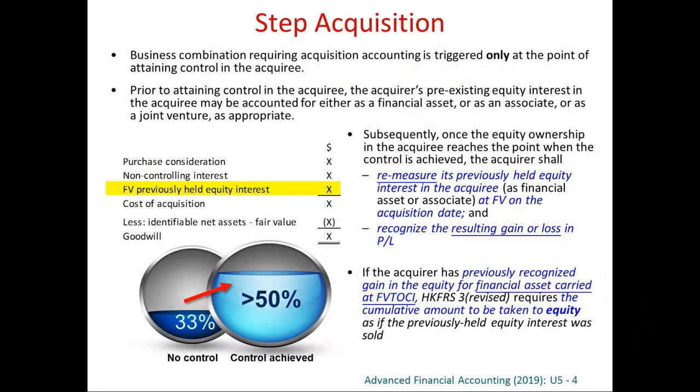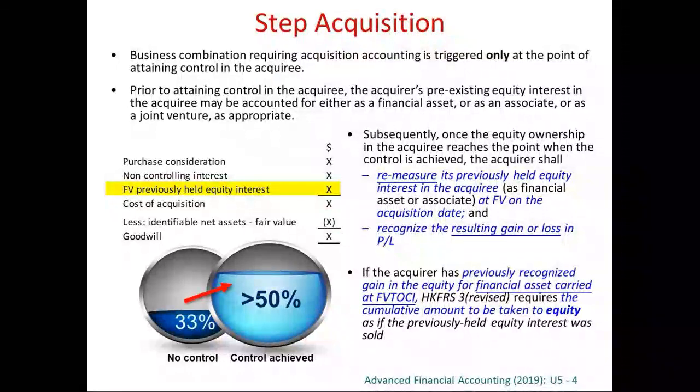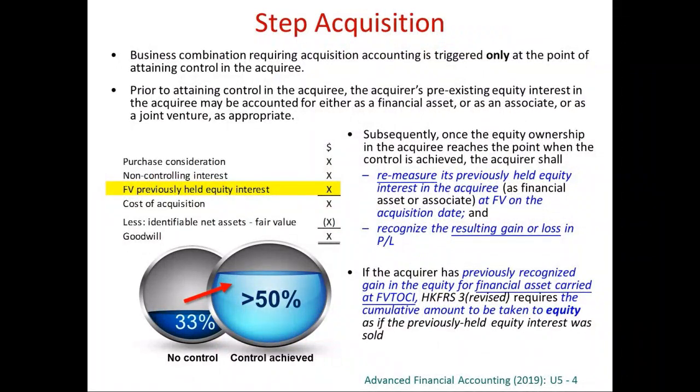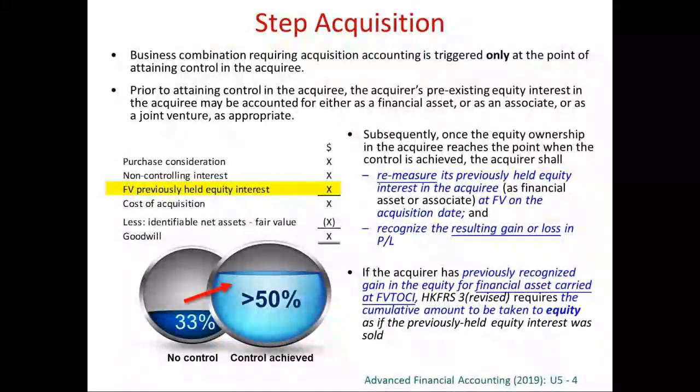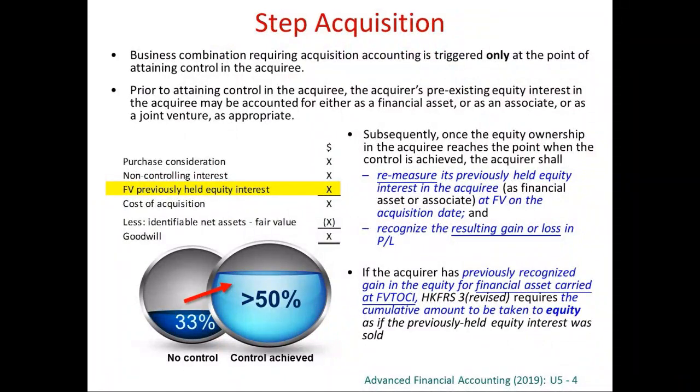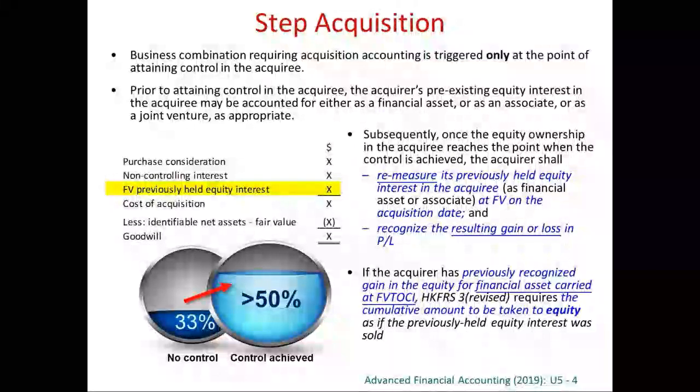So all this previously held interest, if you have got some shares 5 years before, 10 years before, or 50 years before, the original cost of investment is not relevant at the day of acquisition because you may have acquired this 33% many years before, right? Or even 1 year or 6 months. Anyway, it is not relevant now.